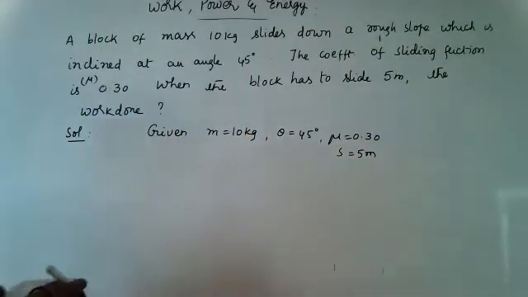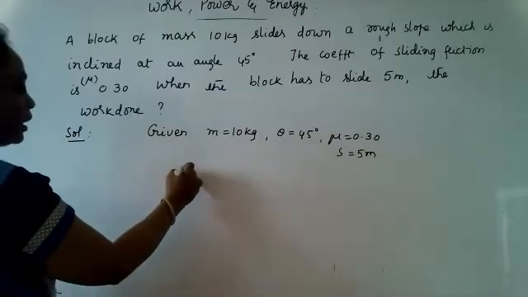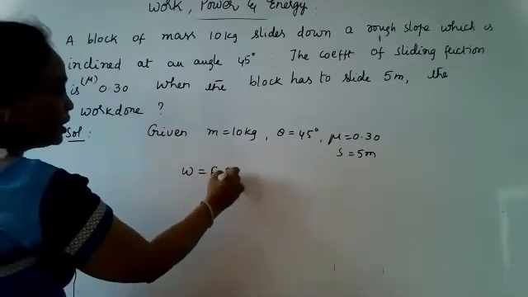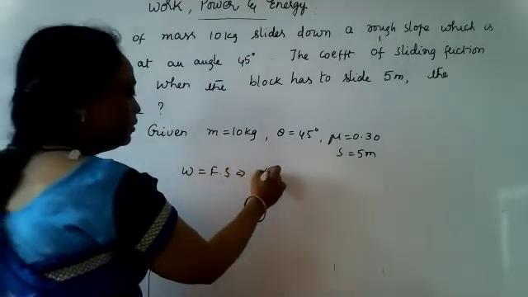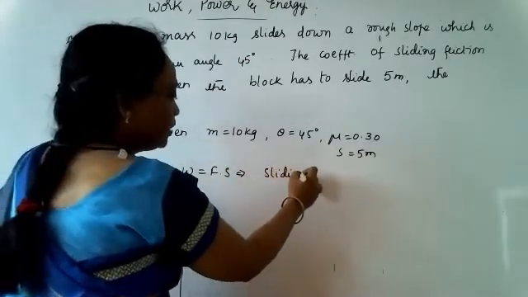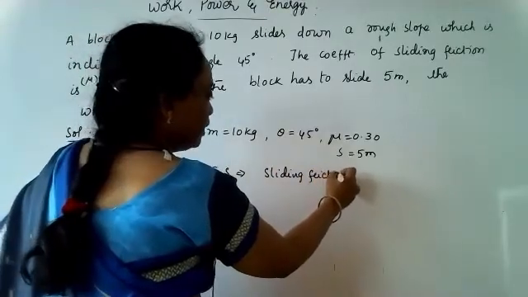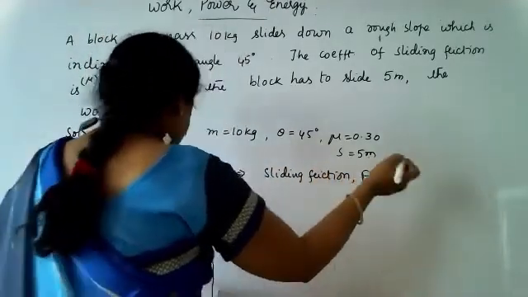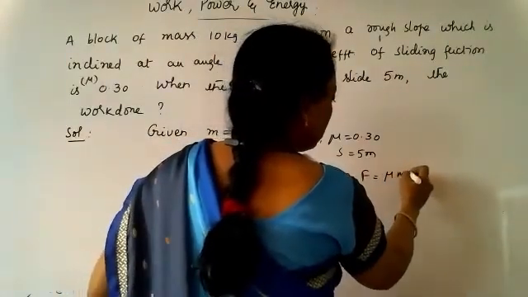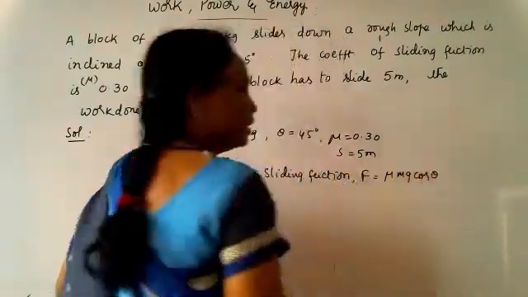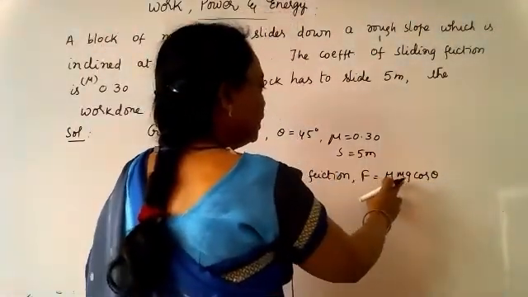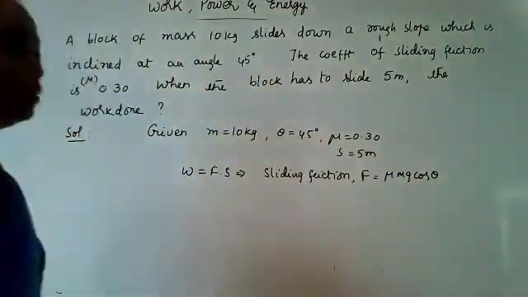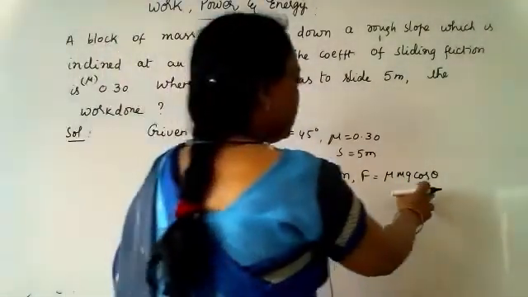So the formula we are going to use in this case is work done W is equal to F into S. Similar formula, F into S. So F is nothing but the sliding friction. So what is the sliding friction? The sliding friction formula we can take as F is equal to mu mg cos theta. Here m is the mass, g is the acceleration due to gravity, and we have to substitute theta.